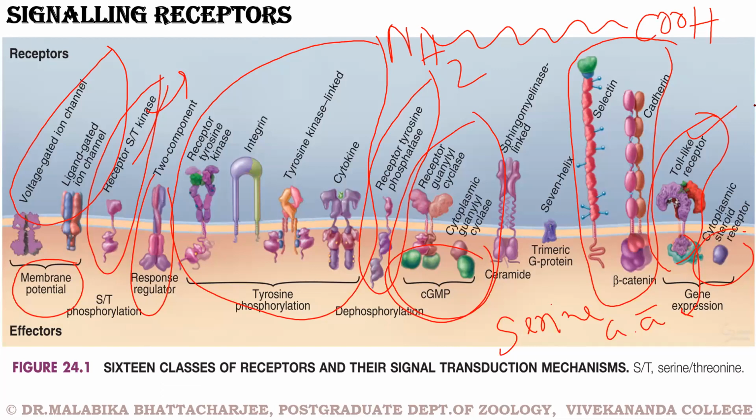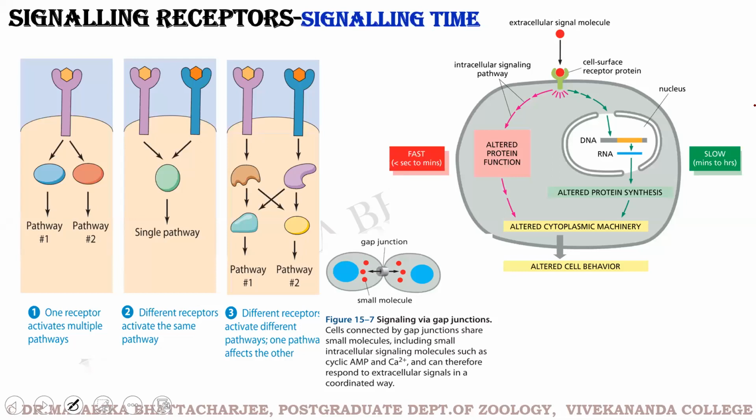Now coming to a basic signaling process. There are ways in which signals can travel down a cell. A single ligand can bind to its receptor and can initiate two signaling pathways simultaneously. Or two different ligands bind to two receptors and the pathways of signaling might converge into a single pathway.